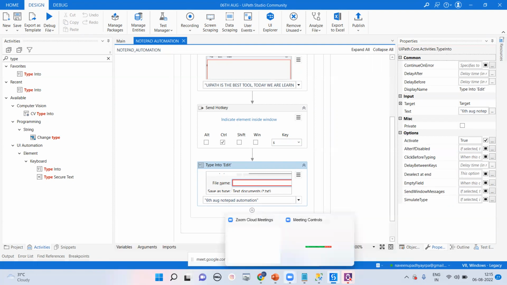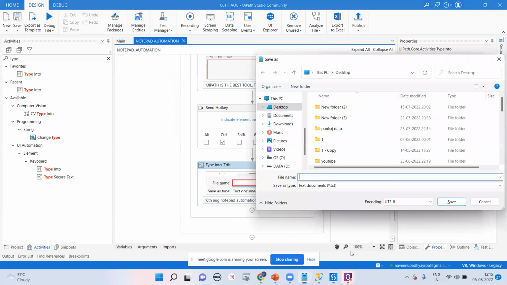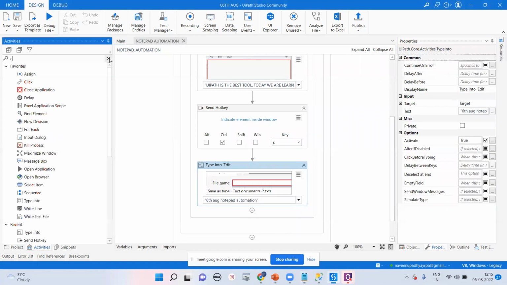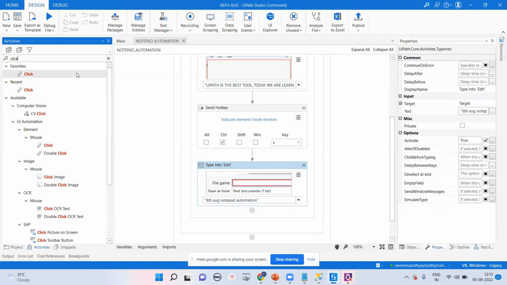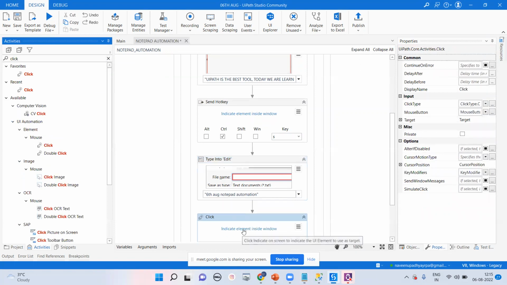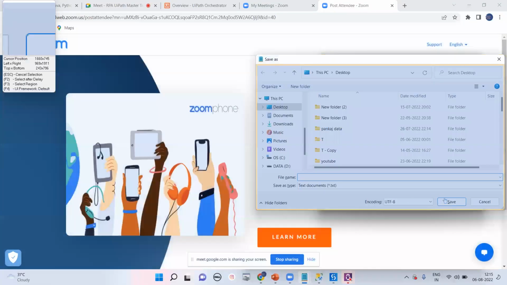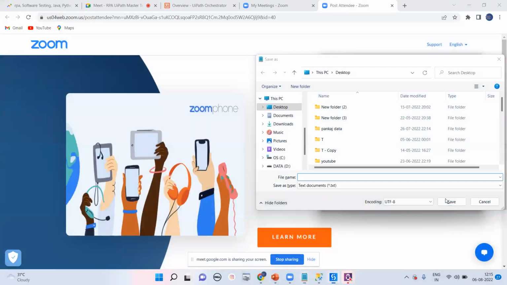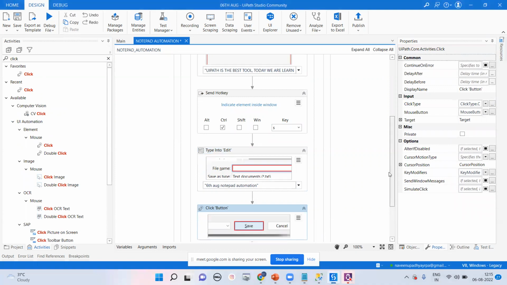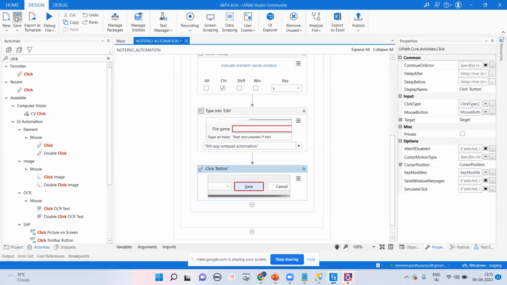After that, what is my next work? My next work is to click on this save. Very simple. We take the Click activity, go for Click, and indicate on the screen this particular save. We are getting this save. Let me run this program till now, and let me go for run file.